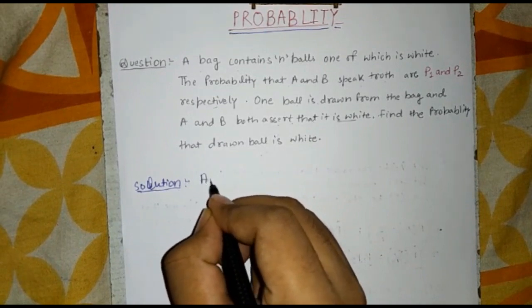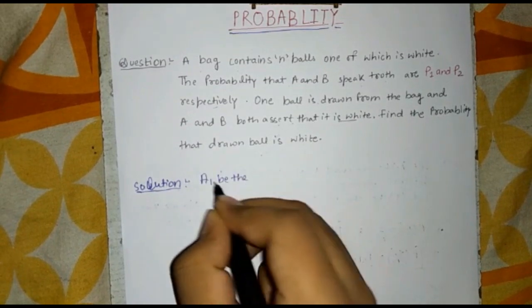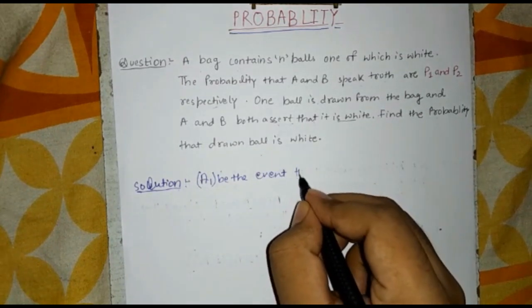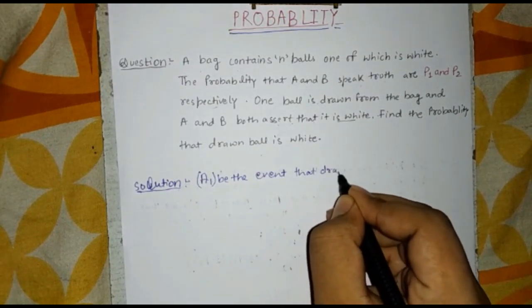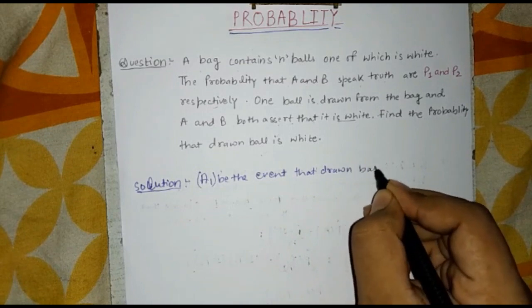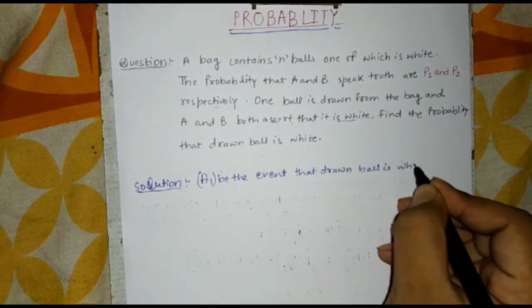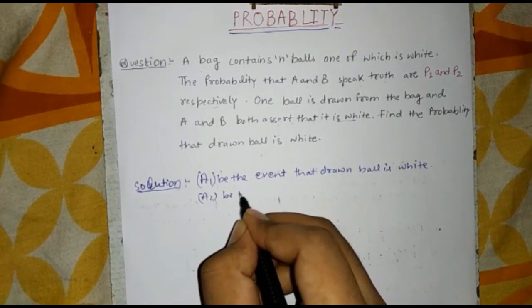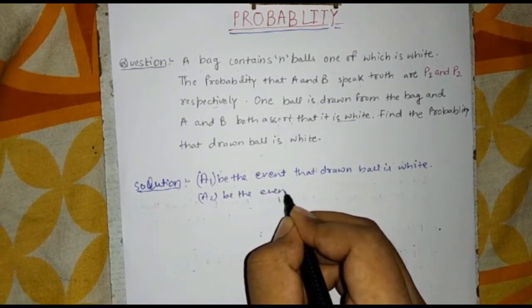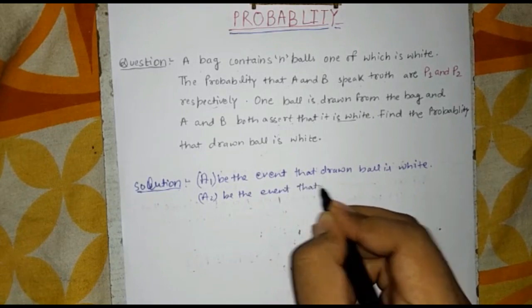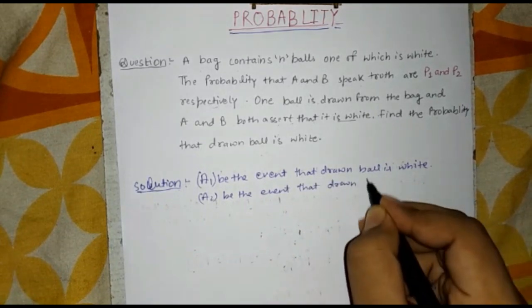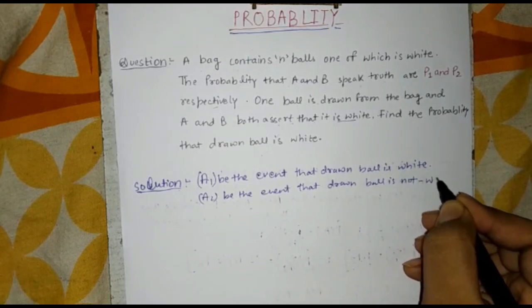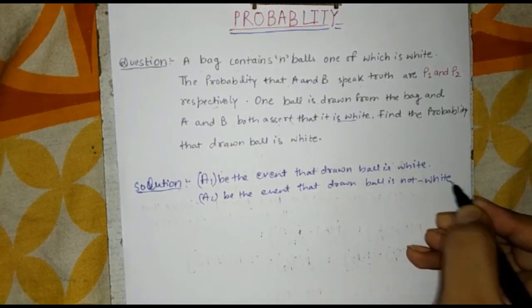Suppose A1 is the event that the drawn ball is white, and A2 is the event that the drawn ball is not white.